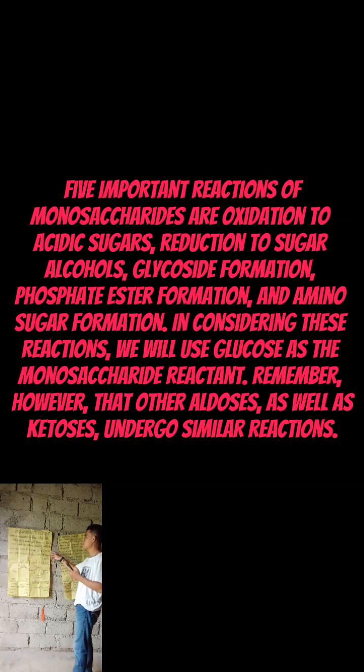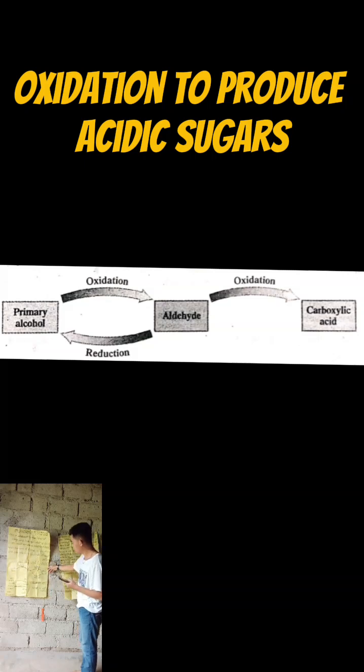So as you can see, there are 5 important reactions of monosaccharides. First is oxidation to produce acidic sugar. In this diagram, a primary alcohol undergoes oxidation to turn into an aldehyde, and undergoes oxidation again to a carboxylic acid.